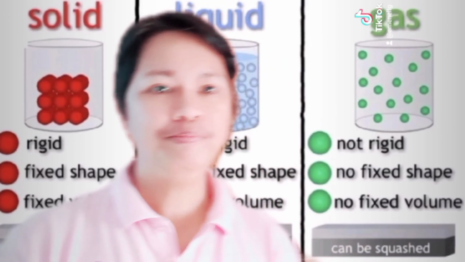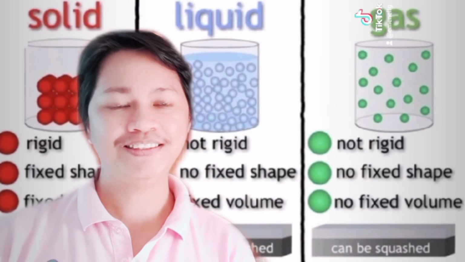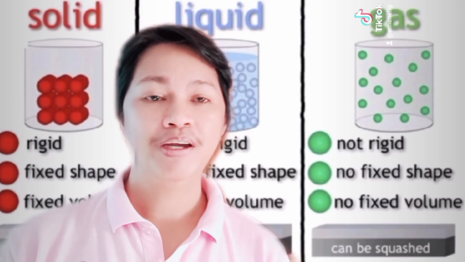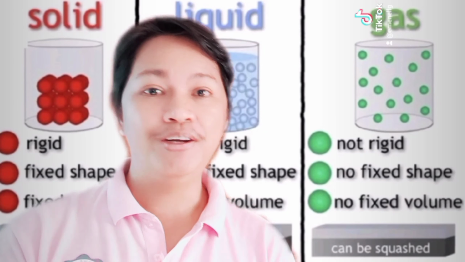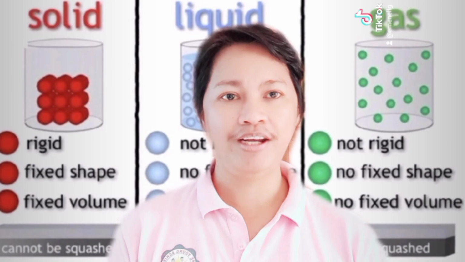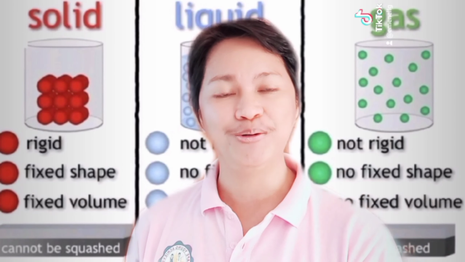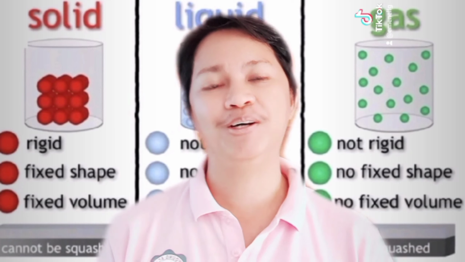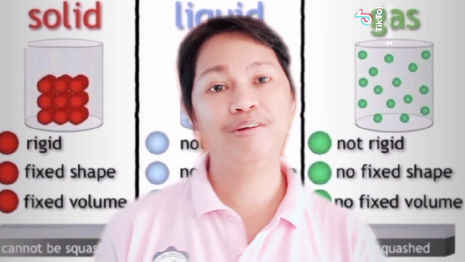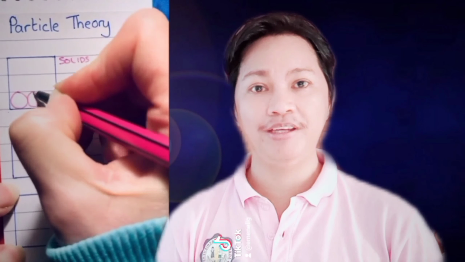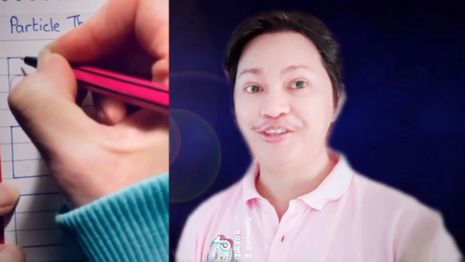And for the third one, gas or gases, not rigid. You can see the molecules are far apart from each other, with no fixed shape and no fixed volume. To understand better these 3 basic states of matter, I am going to show how they move, or the typical arrangement of the matter, based on the picture or the video that I am going to show to you. To give you a clear understanding of the concept, here is another way of presenting the particle theory of matter.